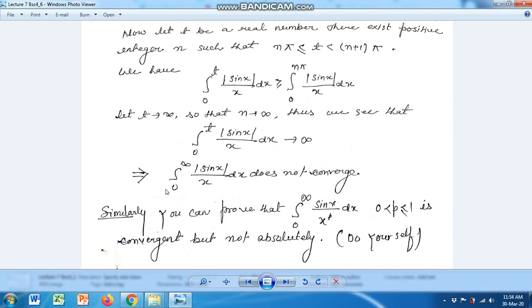This implies the integral from 0 to infinity of |sin x| upon x dx does not converge. Similarly, you can prove that the integral from 0 to infinity of sin x upon x to the power p dx, where p lies between 0 and 1, is convergent but not absolutely convergent.